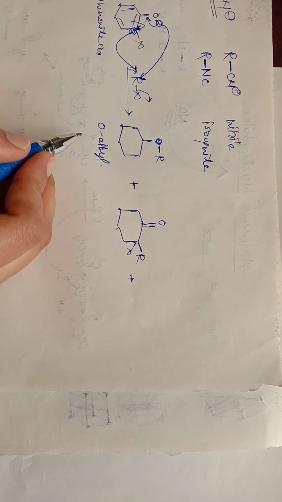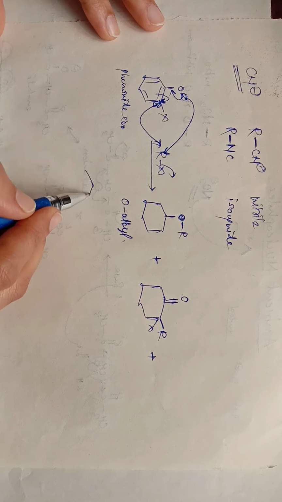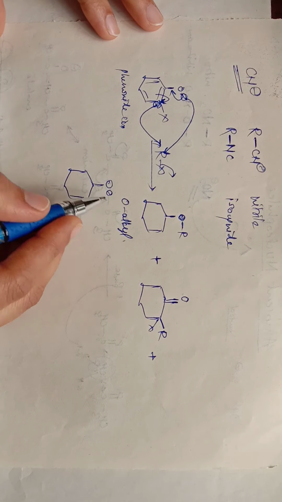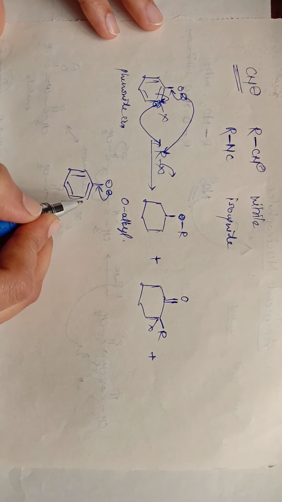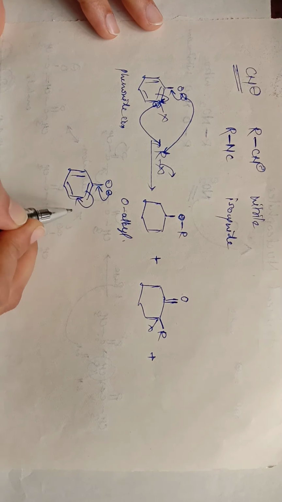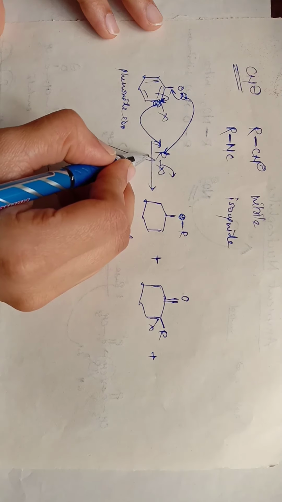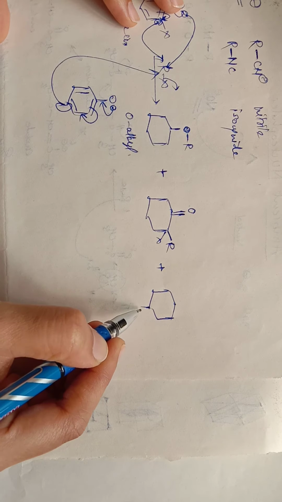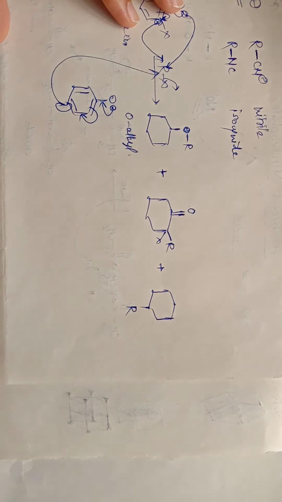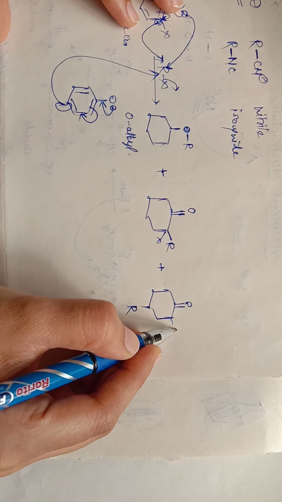And the next possibility, in case of resonance: suppose we have this structure, O minus, then these electrons will shift here, then here, and then here. Then at the para position you will get a negative charge. From this para position it will act on this R group, and you will get substitution at the para position.